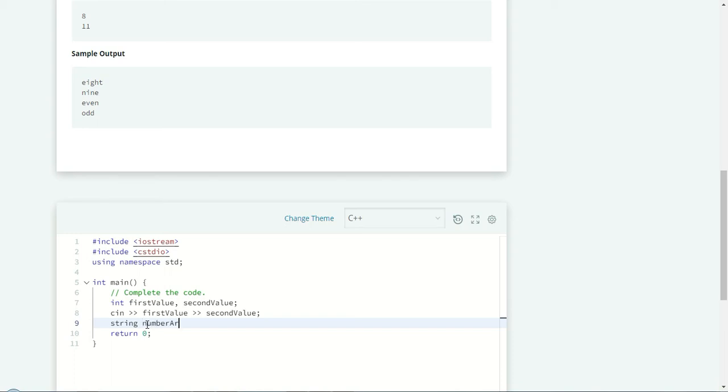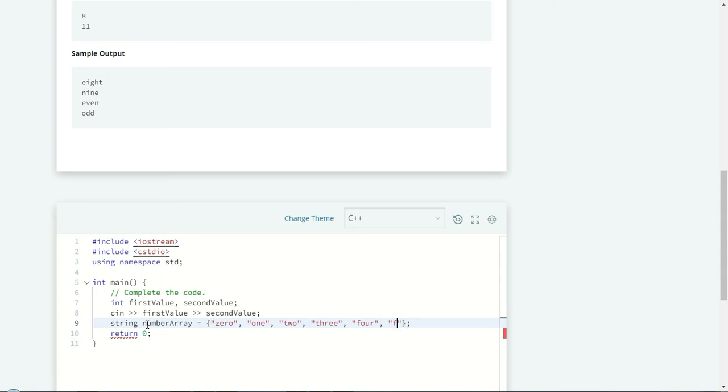Number array equal to this way, that needs to start from 0. I explained in the previous video why we start from 0, even though we don't get it. Then 1, then we need to get 2, 3, 4 and so on.